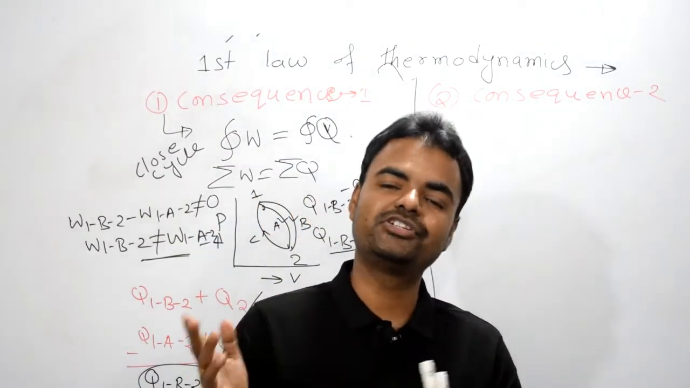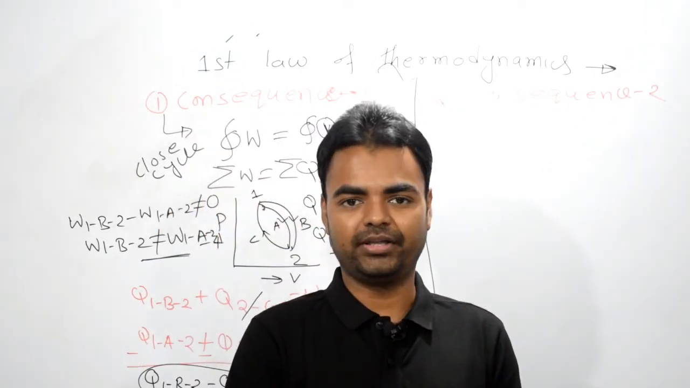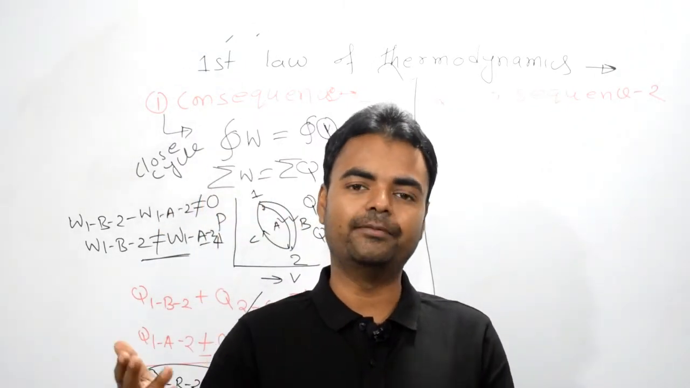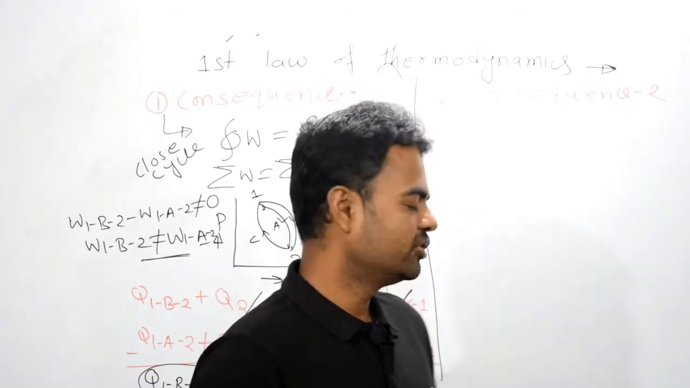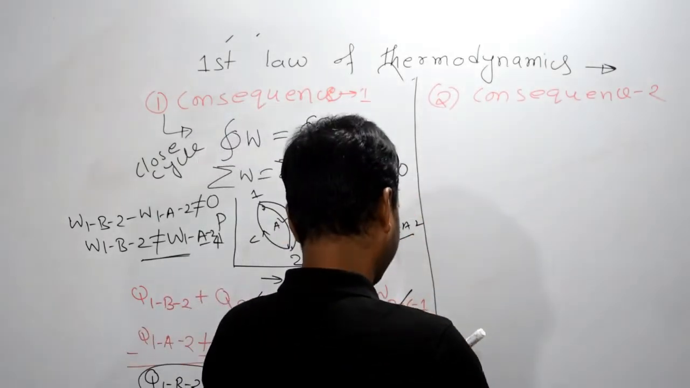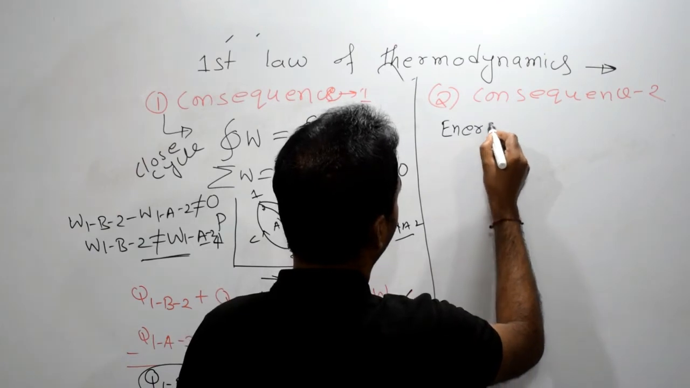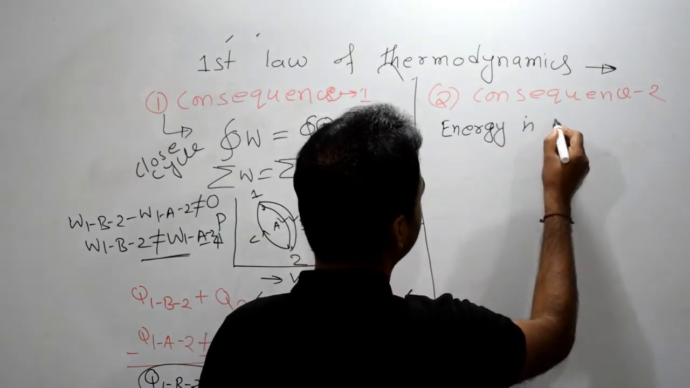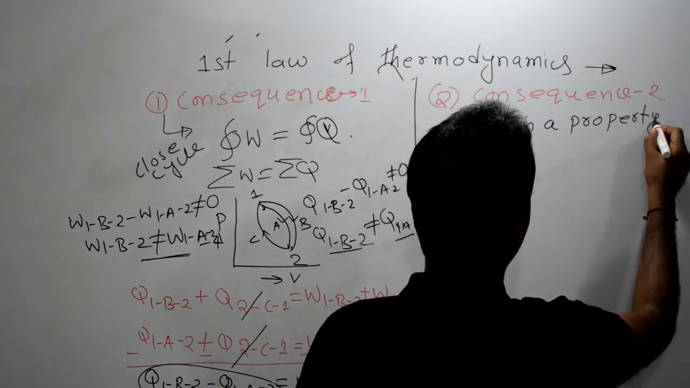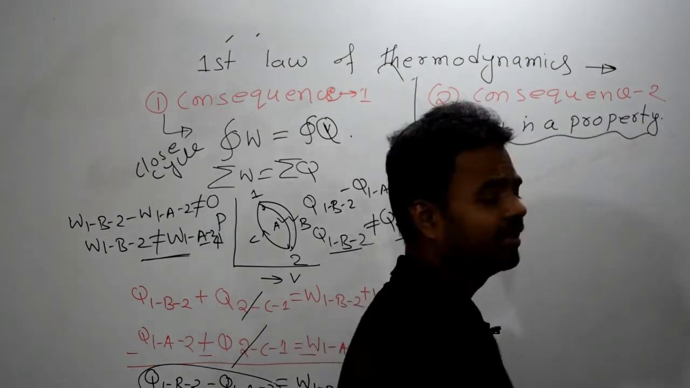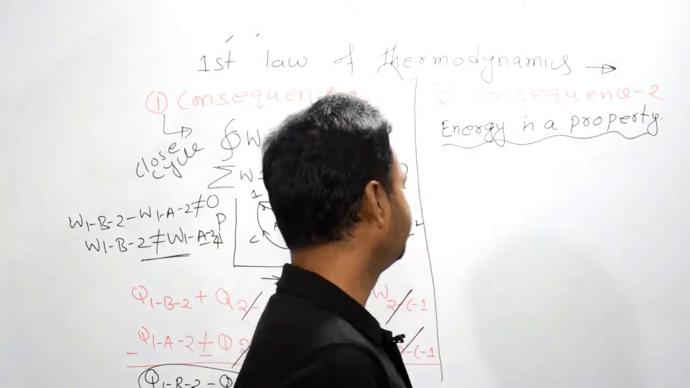So what is consequence 2 saying to us? Energy is a property. Now how is it possible? How can we apply this? How can we prove it? Let me show you. It is saying energy is a property. All right. So we have time, I think. Yes, we have time.